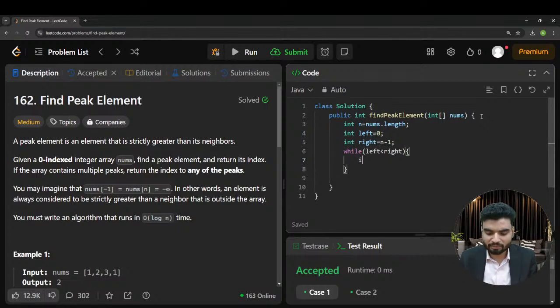Now here we will calculate the mid. Mid is equal to left plus right in brackets, divided by 2. And this left plus right is applicable because the length of the array is very short. Otherwise, there is another method to calculate the mid. I hope those who have learned merge sort know the concept. So again, I write the condition. There will be one scenario also.